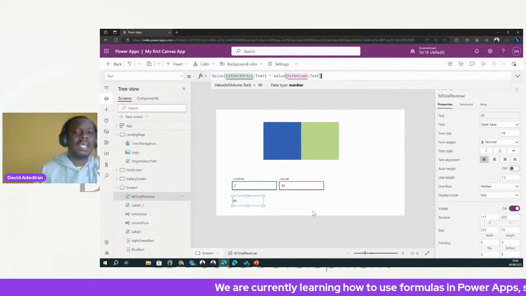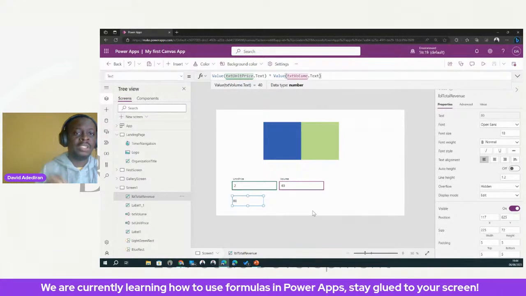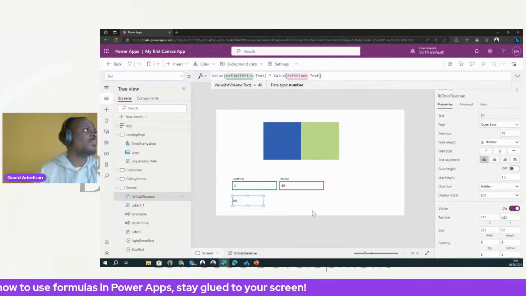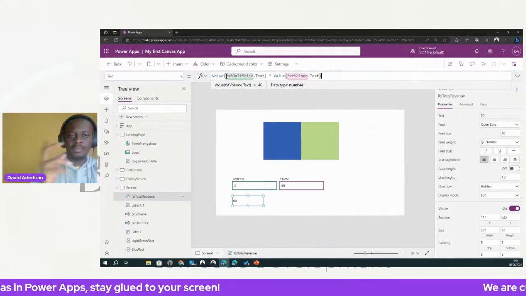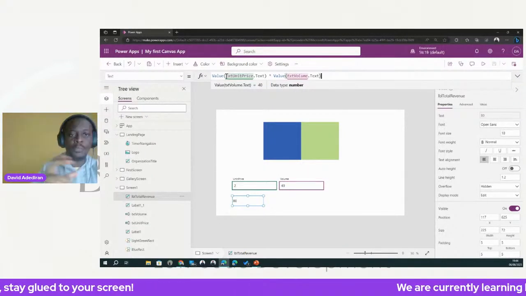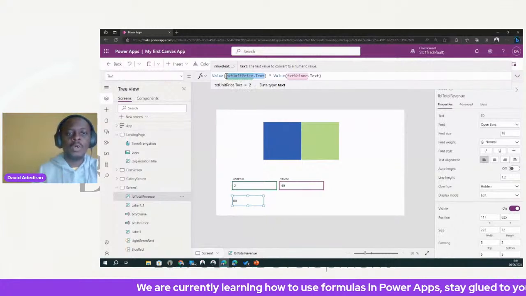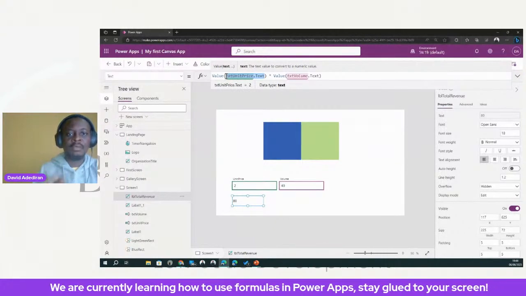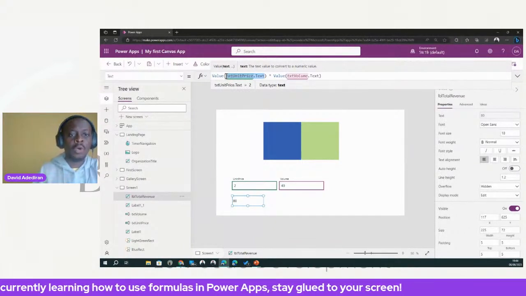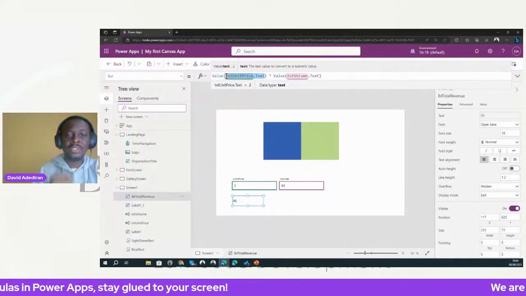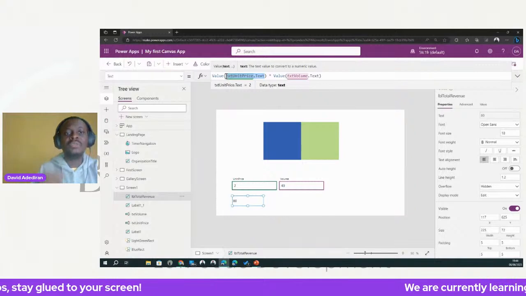Now let's talk about functions a little bit more. If you look at the normal brackets, you open the bracket and close it. What is happening inside the bracket of a function is what we call its parameter. The best way to think about a parameter is as the input into the function.